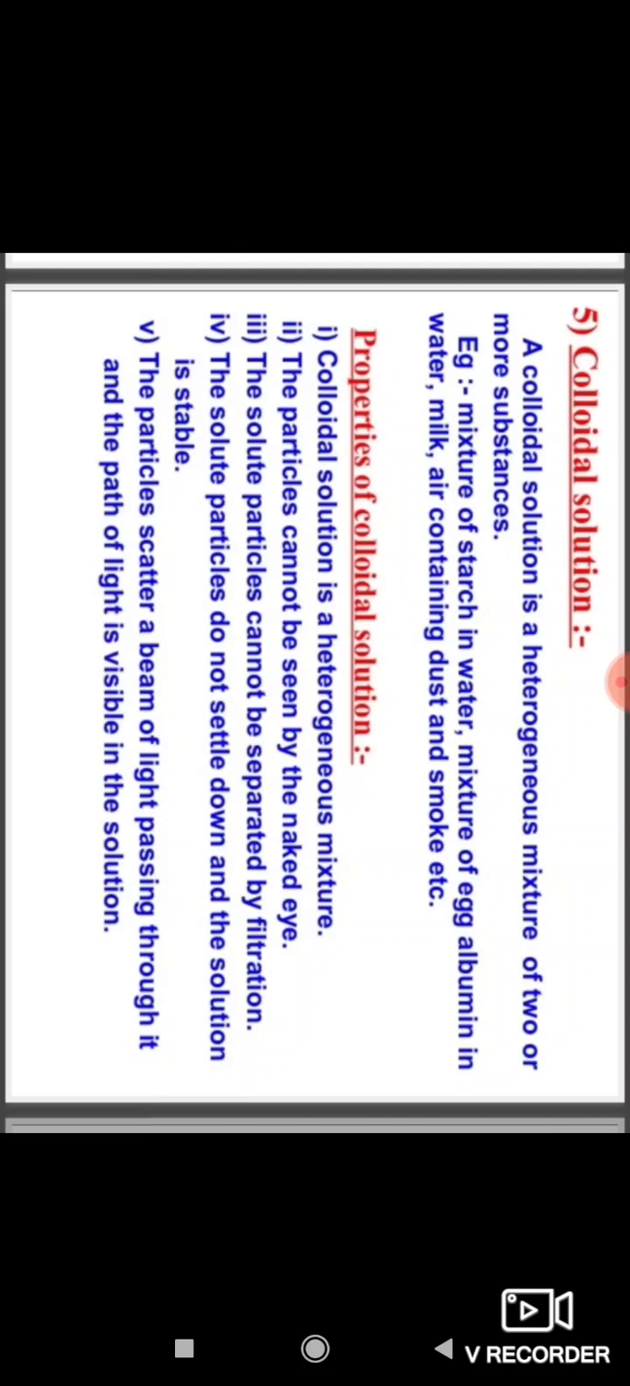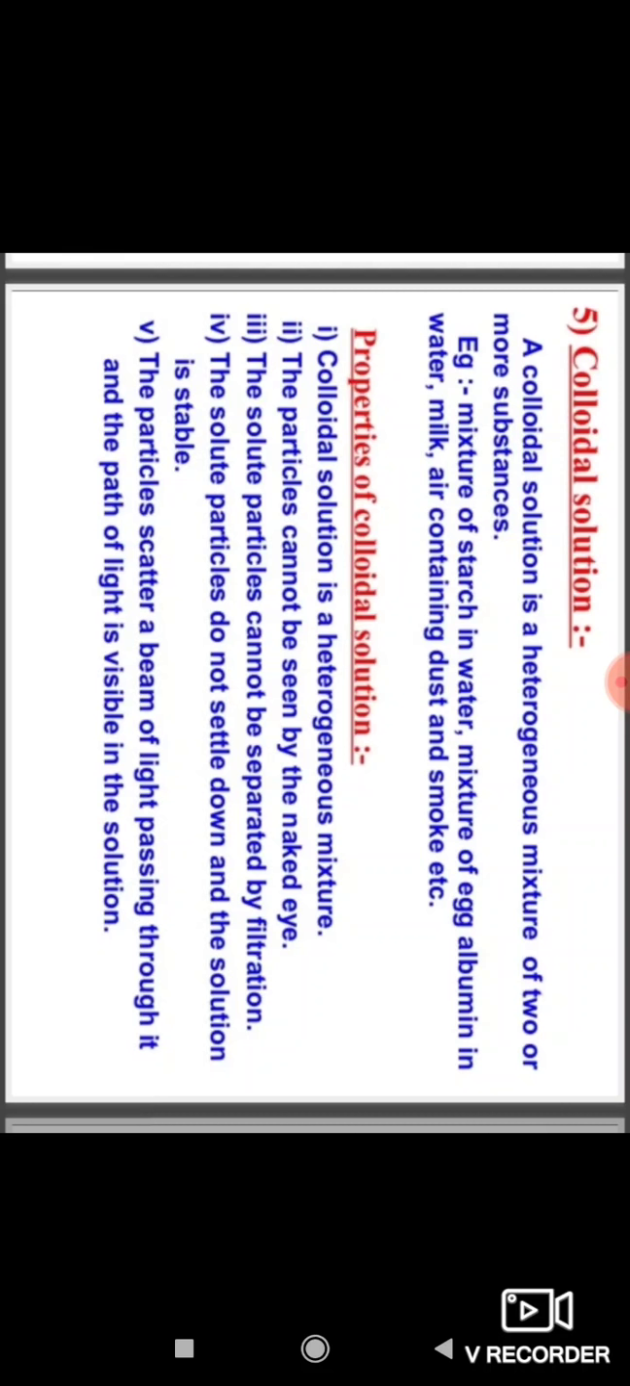For example, milk. Because of the small size of colloidal particles, we cannot see them with the naked eye. But these particles can easily scatter a beam of visible light as observed. The scattering of a beam of light is called the Tyndall effect. So through the Tyndall effect, the particles scatter a beam of light and you can observe it.